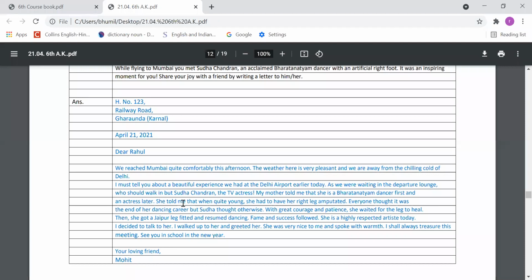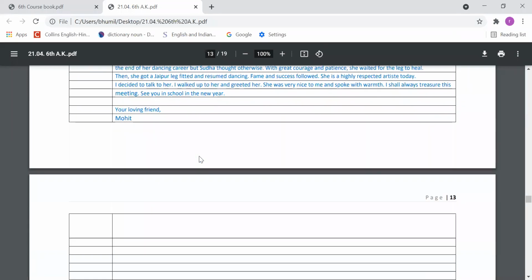So basically, we need to describe our experience when we were flying to Mumbai and at the airport you met Sudha Chandran. She was a TV actress, and along with this, she was a best dancer. But the main thing is that in an accident, she lost one leg, and then she got the artificial leg that is called Jaipur leg. After that, she resumed her dancing, performed well, and became very famous. Regarding this, all the things we have described in this letter. So this letter you have to write in your fair notebook. Along with this, you have to learn this letter also, right? So this is about this chapter.